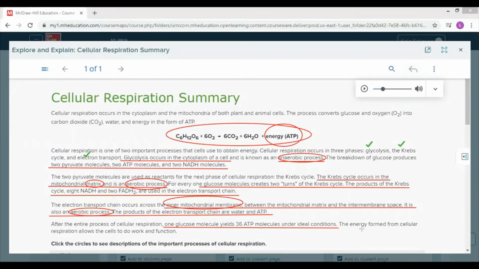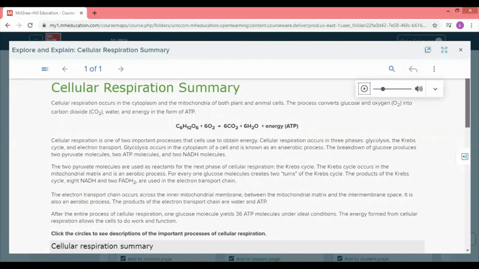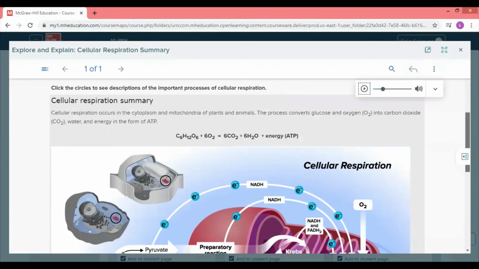When we say ideal, we mean when oxygen and everything is normal. When I have energy formed from cell respiration, cells can work and function. That's why respiration takes place in every single cell. Every cell will respire in order to produce its own energy, the energy they need to carry out their specific functions.